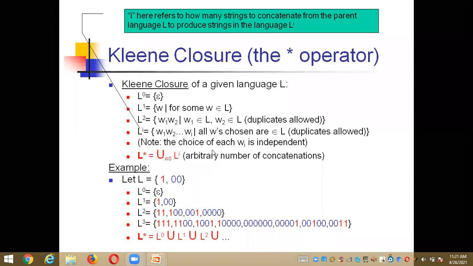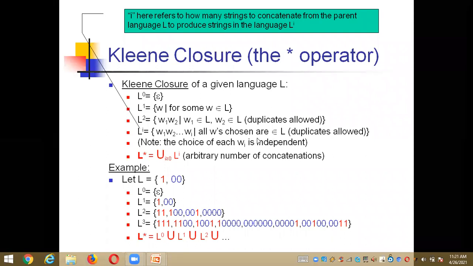And we are having one note. What that note is: whenever we are choosing the strings, the choice of each string is independent here. The choice of each string should be independent.